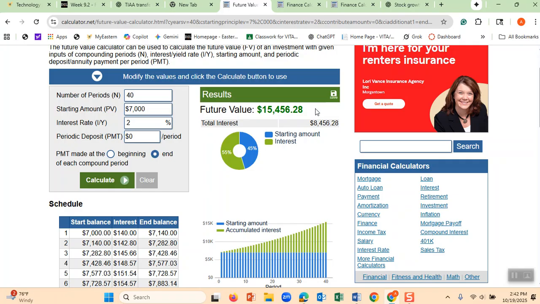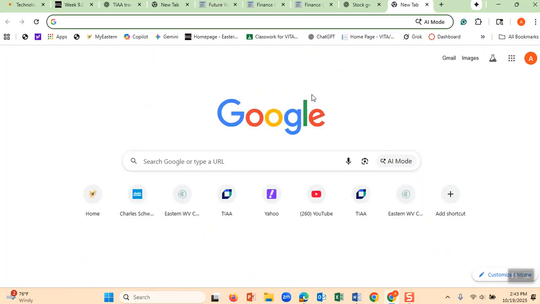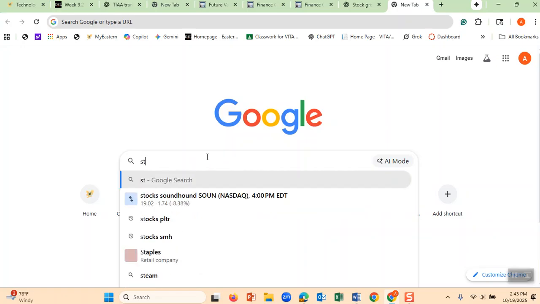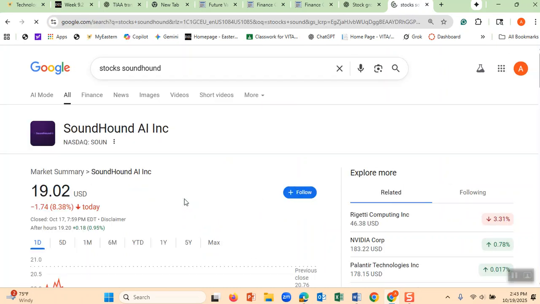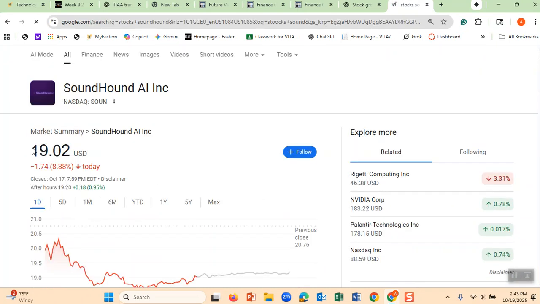I had a question for one of my students. A student came to me and I asked him, and I asked many other students, to buy stocks of SoundHound when they opened an account. This student bought it for $10, and a month after I asked him, okay, it has become $11. I said, oh, that was a great increase. And I asked him, okay, tell me, you had a 10% increase in 1 month. I asked him, okay, if you have a 10% increase every month, how much money are you going to have if it goes at this rate?